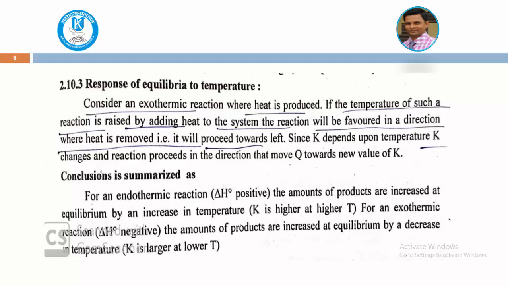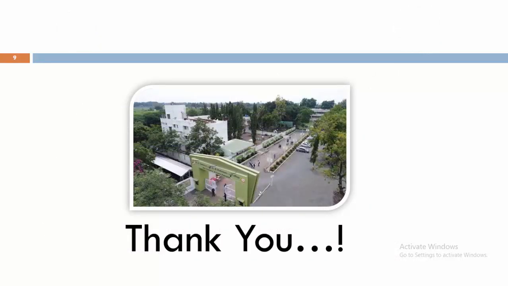So these are the three important conditions for the response of equilibrium. The first is change in concentration: increasing the concentration, the products can be formed. The second is change in pressure: increasing the pressure or decreasing the volume, again product formation is high. Third, a lower temperature for exothermic reactions gives more product formation. For endothermic reactions, the temperature should be a little higher as compared to the exothermic. These are the three important factors: change in concentration, pressure, and temperature.